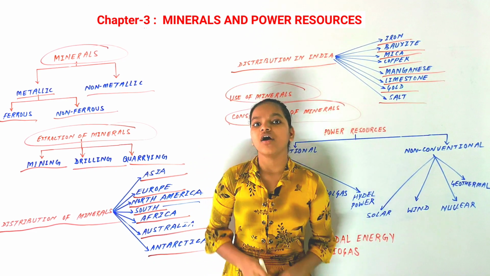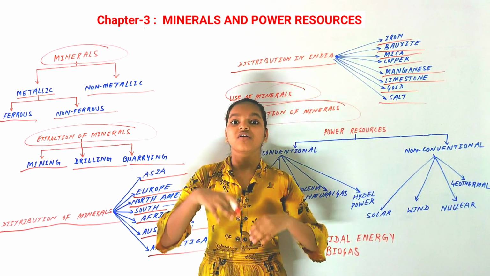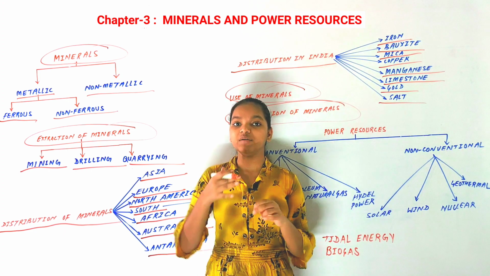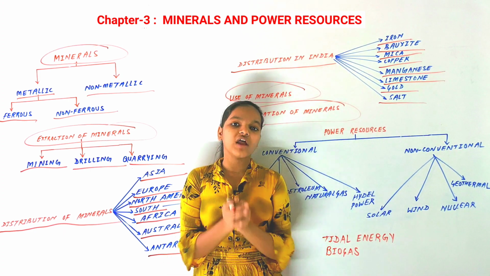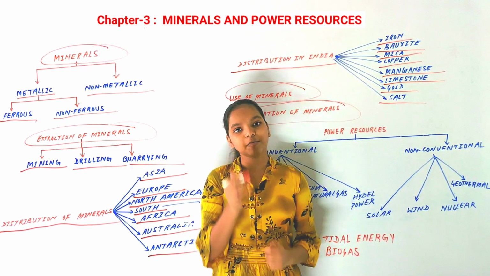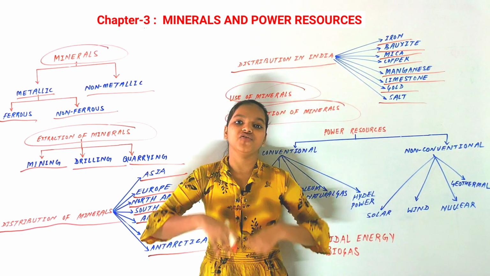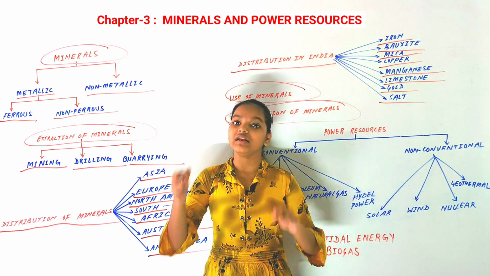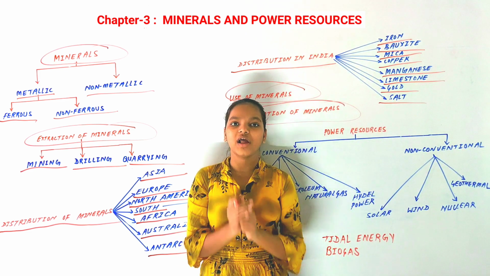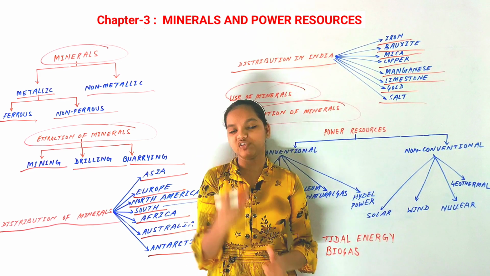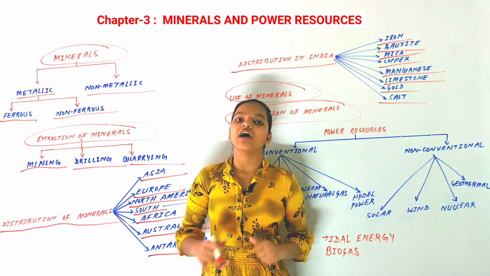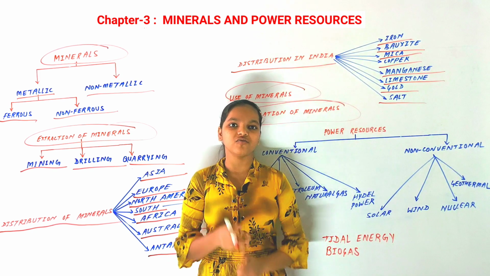And Australia and Africa are the leading producers of diamonds. So now we have discussed minerals. We have discussed types of minerals, and the distribution of minerals in the continents and in India as well. And we have discussed the uses. You use minerals in everyday life, and we have to adopt methods to conserve them as well.